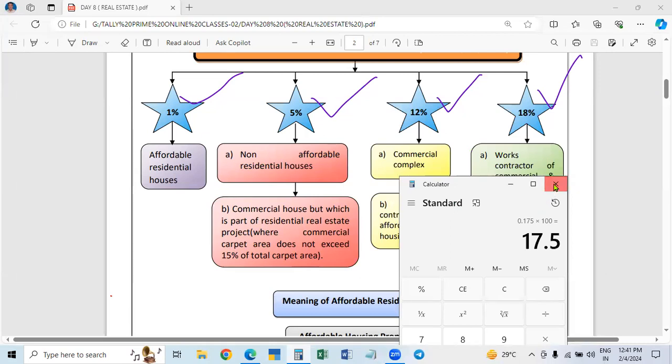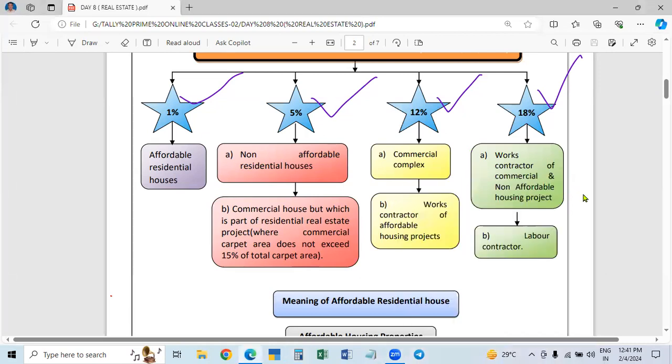So if it is less than or equal to 15%, the commercial part is also taken as a residential unit. If it is part of a building with shops on the ground floor and residences on all the other floors, then you take the total carpet area, and the carpet area of the commercial part divided by the total area, into 100, gives the percentage. If it is 15 or less, then it is taken as residential, and only 5% will be charged.